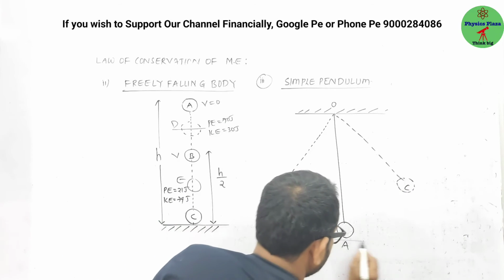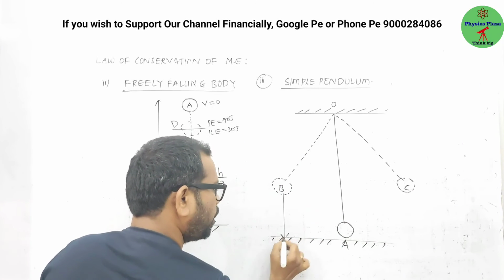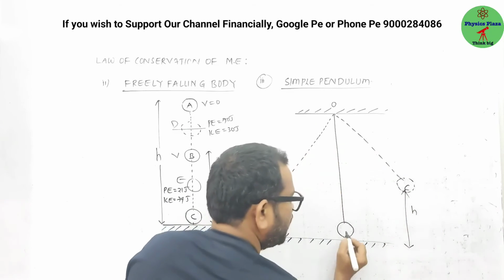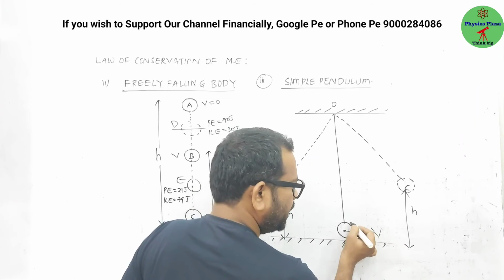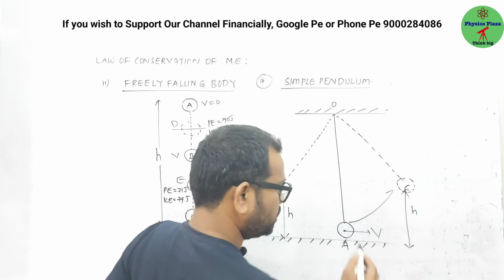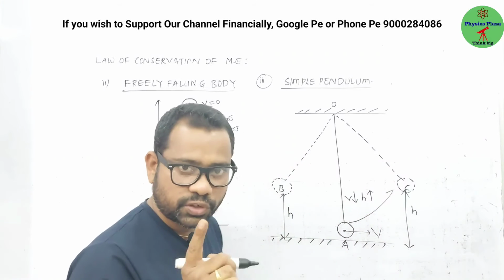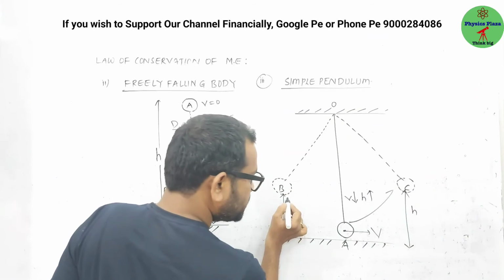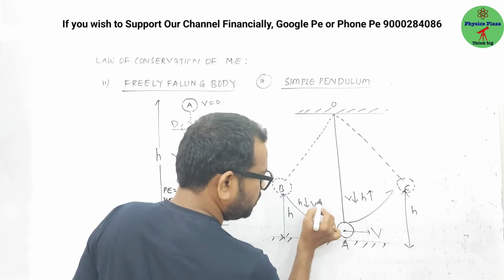So this is almost the ground. At the extreme ends, the body has reached maximum height h, but at the mean position, the body has maximum velocity. Children, think once: as it goes from A to C, it is going against gravity, right? So whenever it is going from A to C, its velocity is decreasing, but height is increasing. The same thing happens when it is going from A to B. But if it is coming from B to A, height is decreasing, but velocity is increasing.